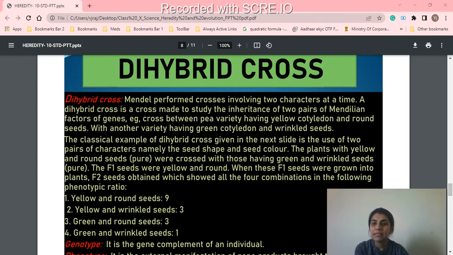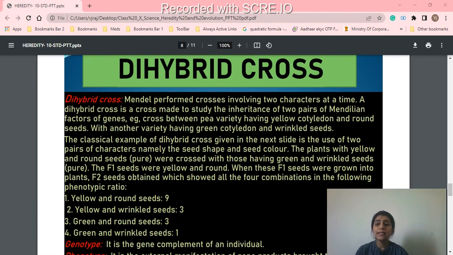So the cross is between one variety having yellow cotyledon and round seeds with another variant having green cotyledon and wrinkled seeds. You can see here he took two characters. One parent has the characters of yellow cotyledon and round seed, and the other has green cotyledon and wrinkled seed. This is the classical example of the dihybrid cross. So this is about the dihybrid cross.